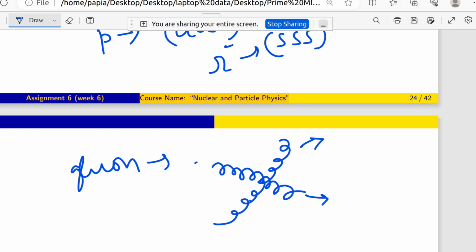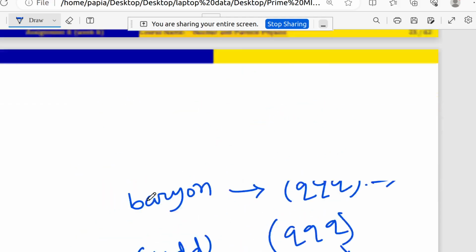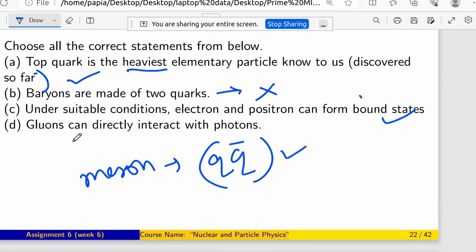That is possible. And also gluons only exist inside the nuclear radius. So the statement that gluons can directly interact with photon is not correct, because gluons can exist only inside the nuclear radius. So how will they interact with a photon? A photon is outside of the nuclear radius.